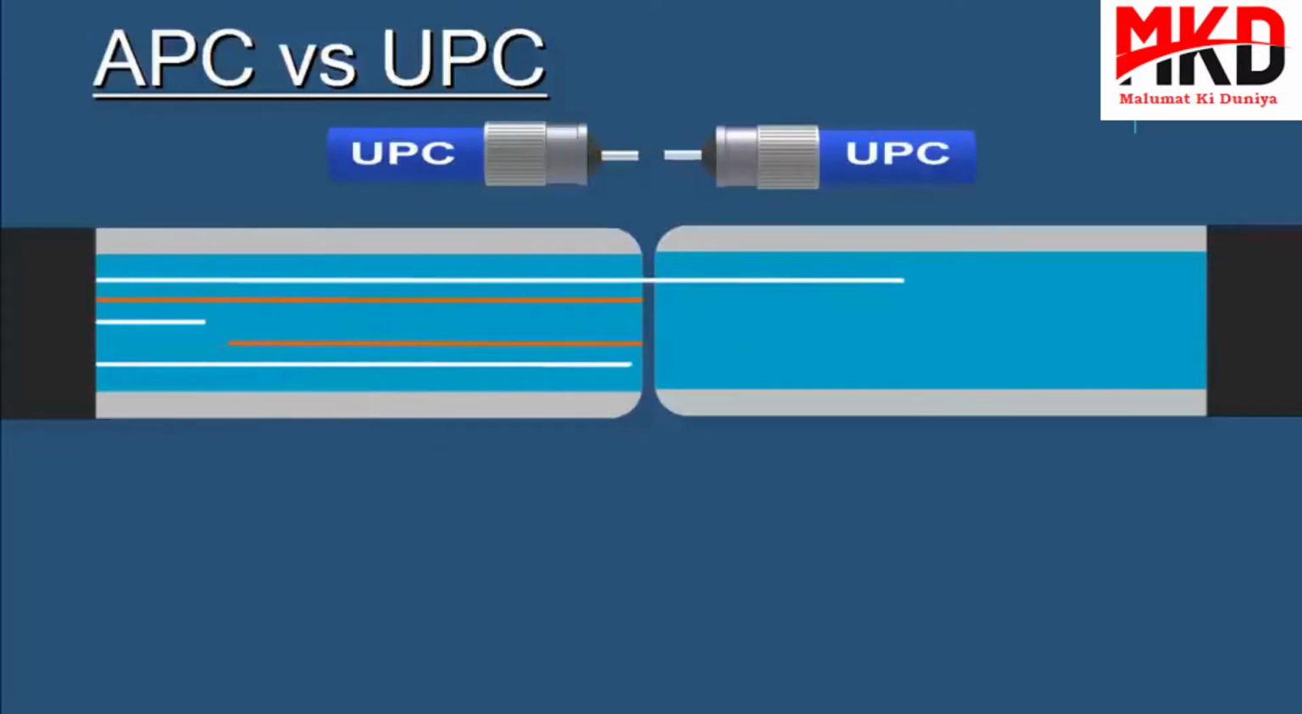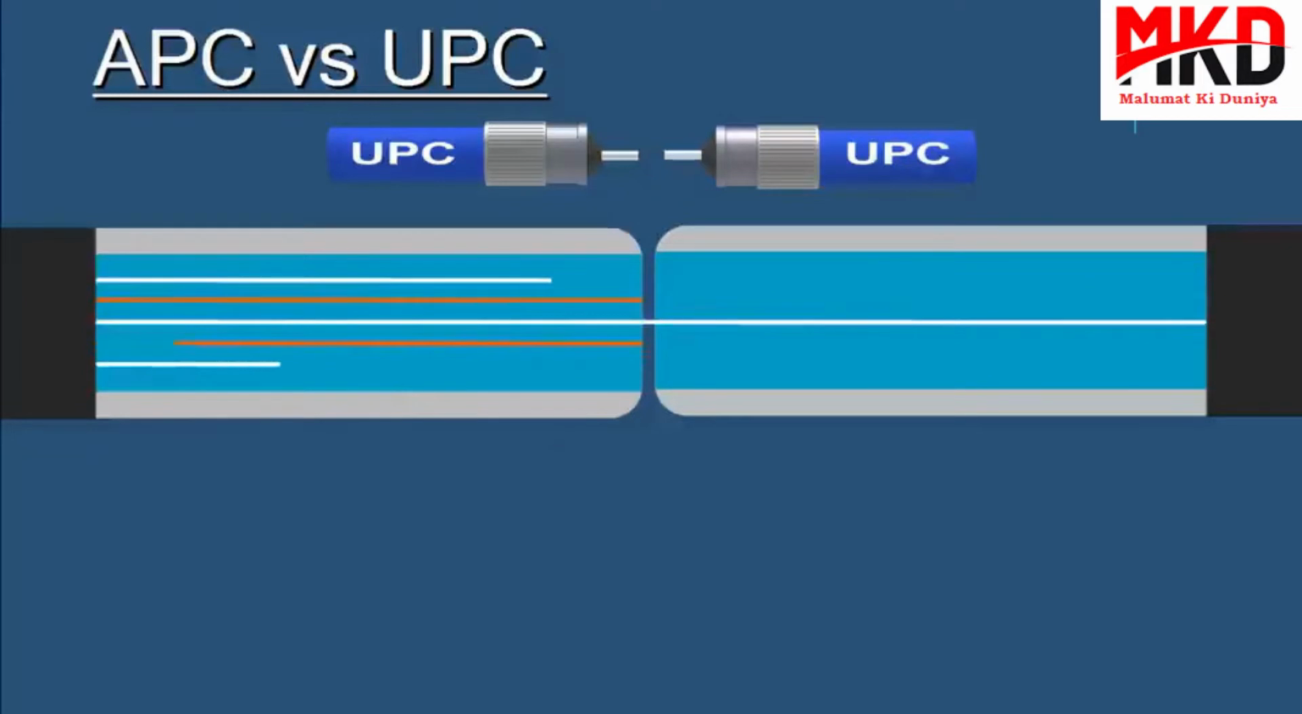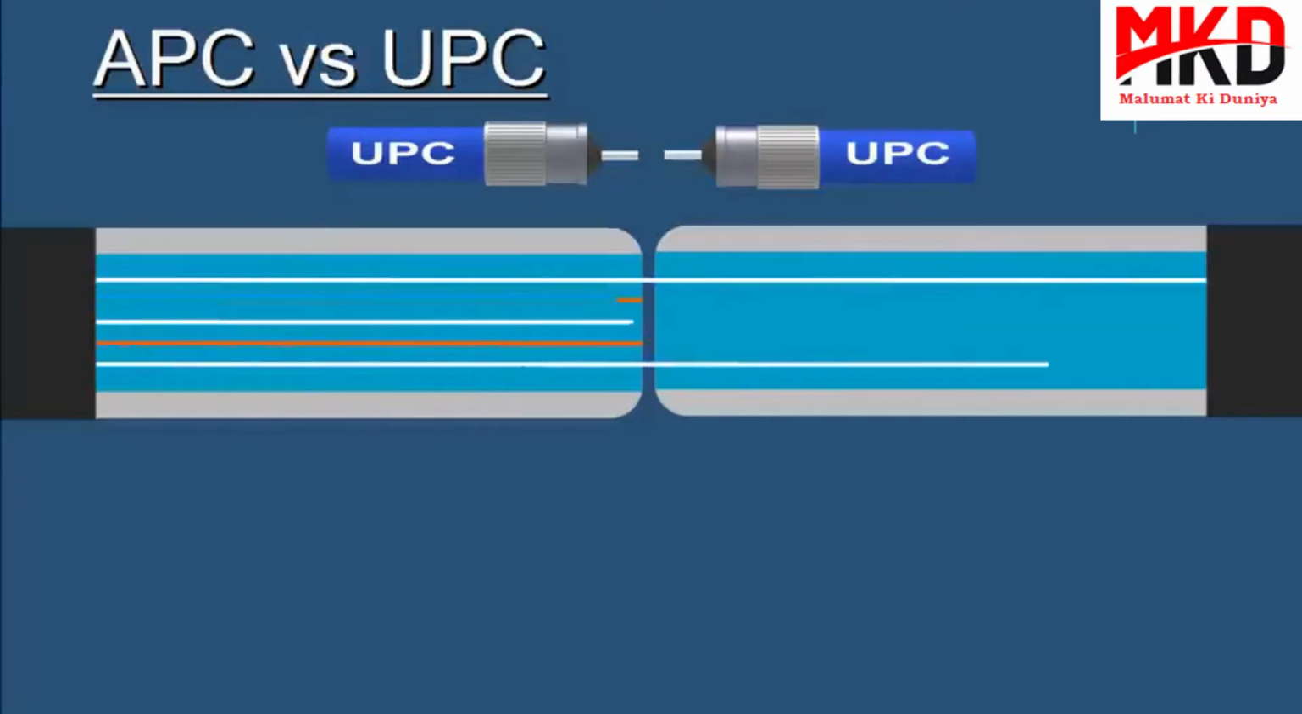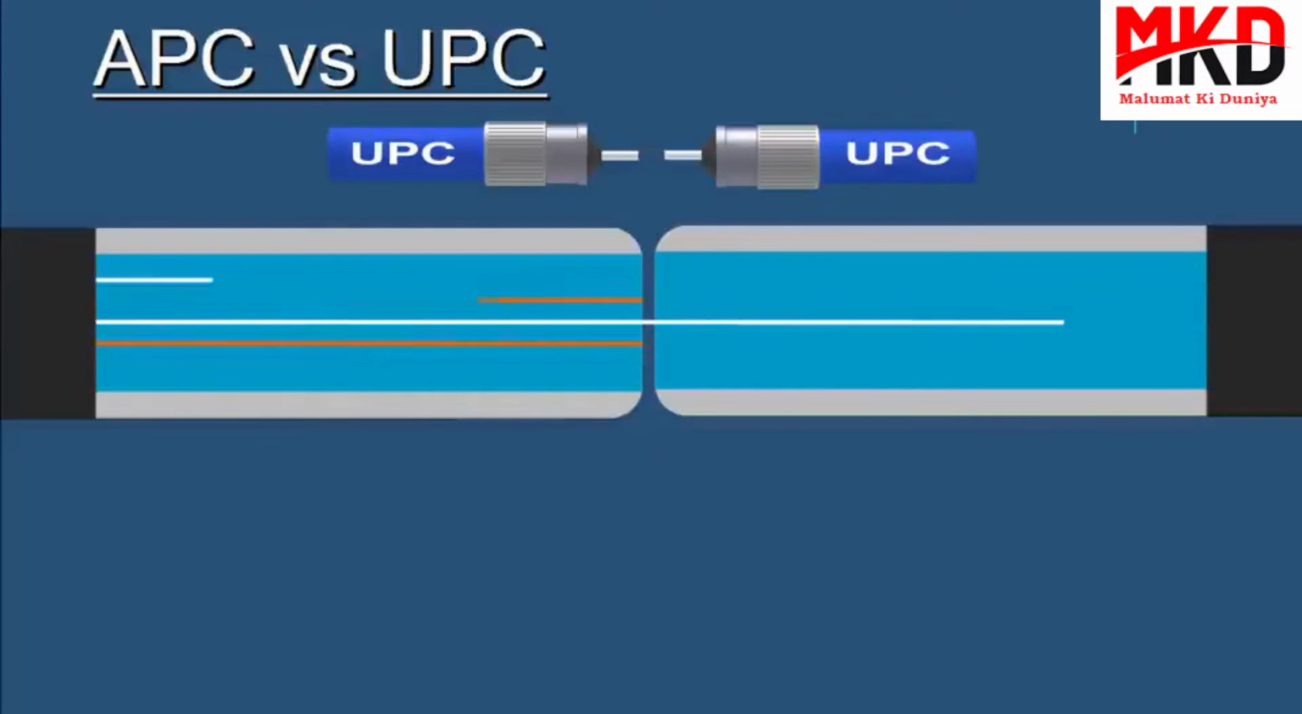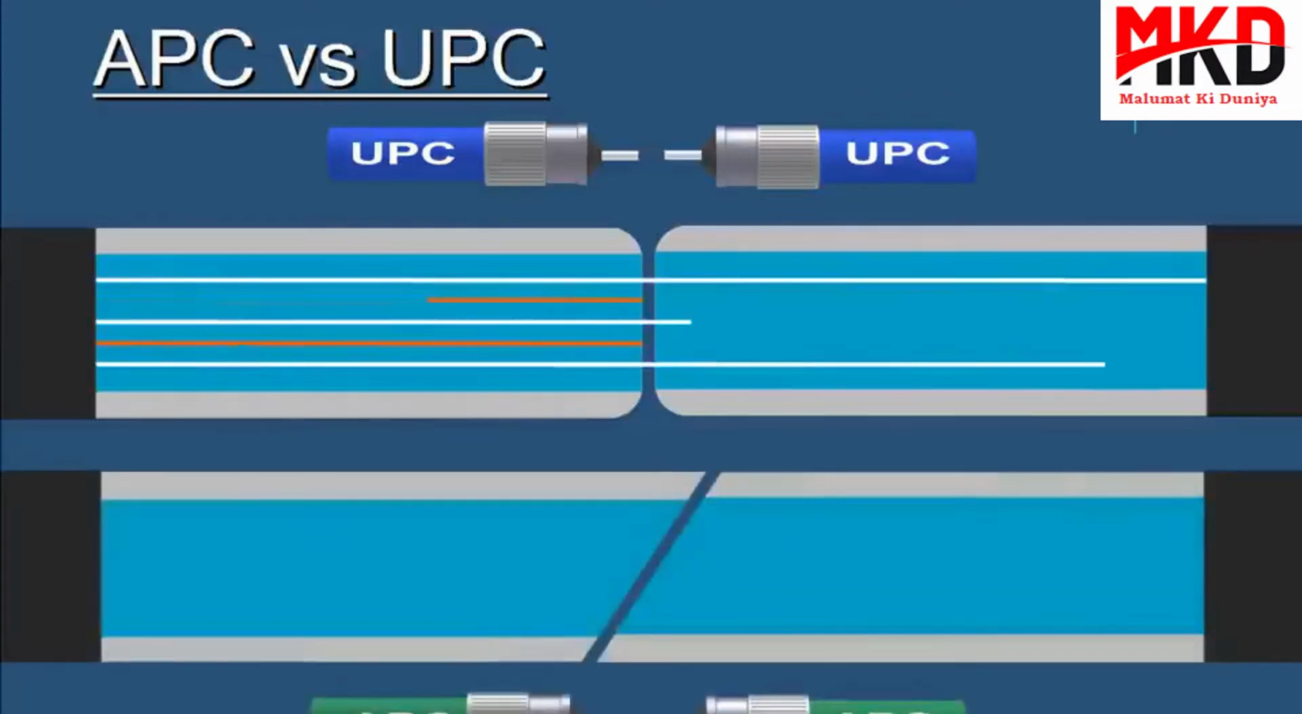This is what happens in a UPC connector. Light is reflected directly back. So as technology progressed, a new connector was developed to decrease this signal loss. And this is called the APC connector.